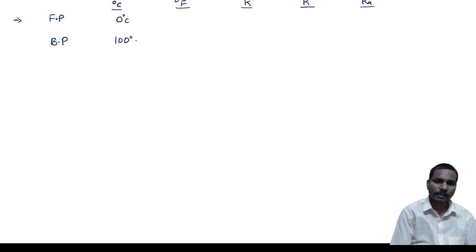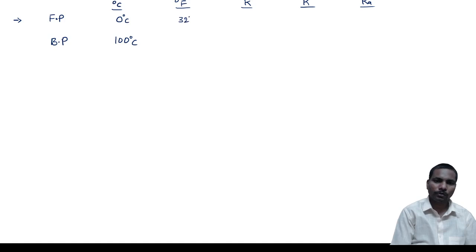Before taking the relation between them, I want to give all these in tabular form. Freezing point, boiling point. Consider the Celsius scale, Fahrenheit scale, third Kelvin scale, Römer scale, Rankine scale. For the Celsius scale, freezing point is 0, boiling point is 100. Am I correct? 0 degrees Celsius, 100 degrees Celsius.